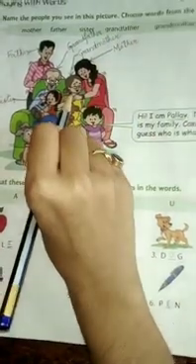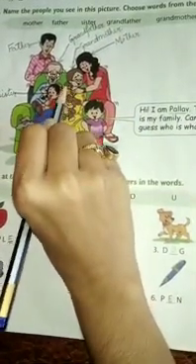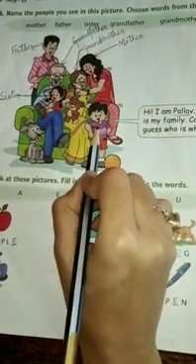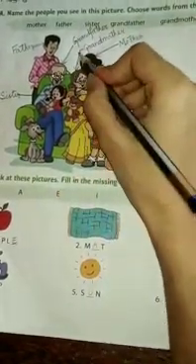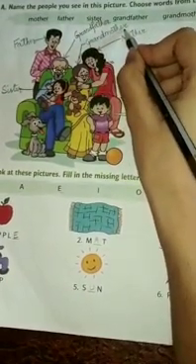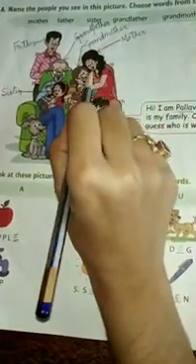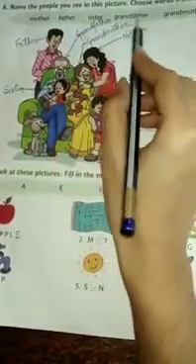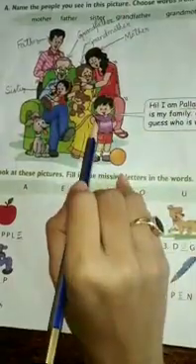Okay? Next, who is she? She is the grandmother of this boy, Pallav. Okay? So give an arrow mark and write the spelling grandmother. Okay? Next, who is she? She is the mother of Pallav.